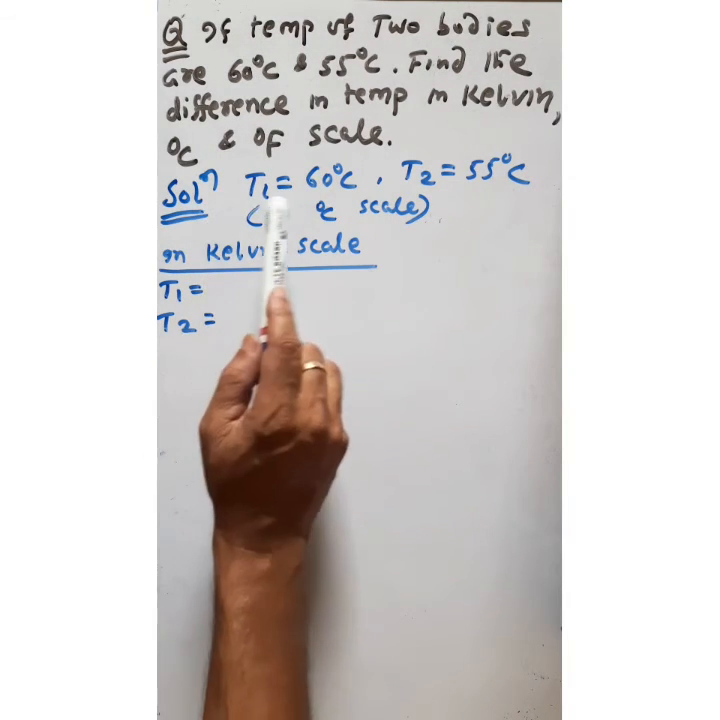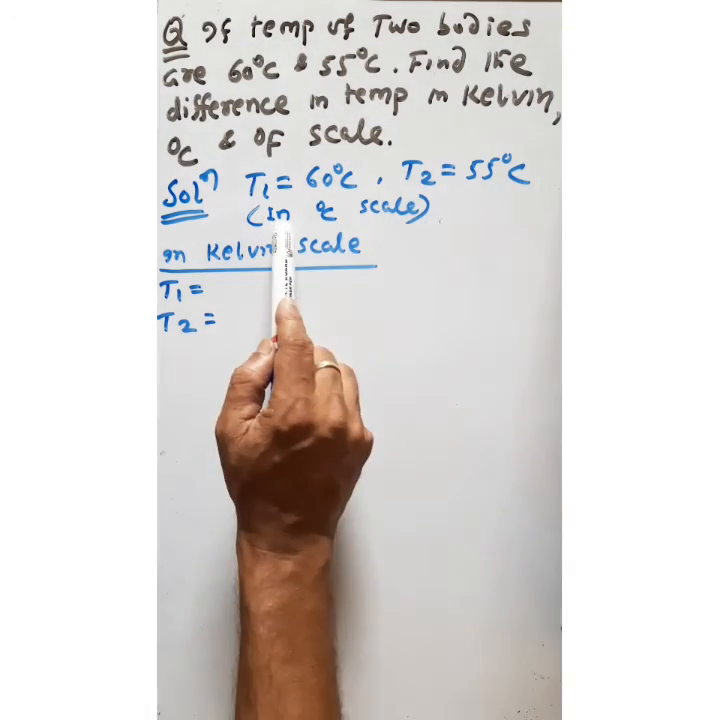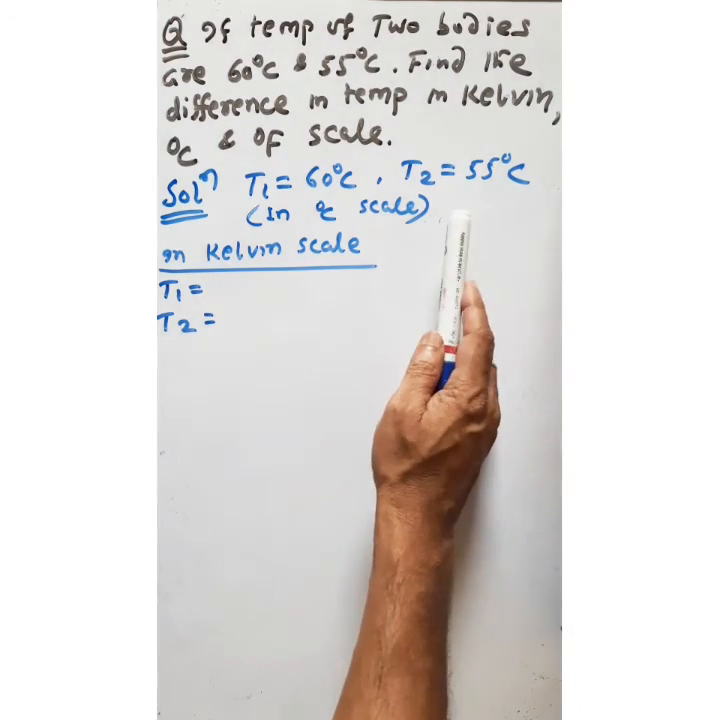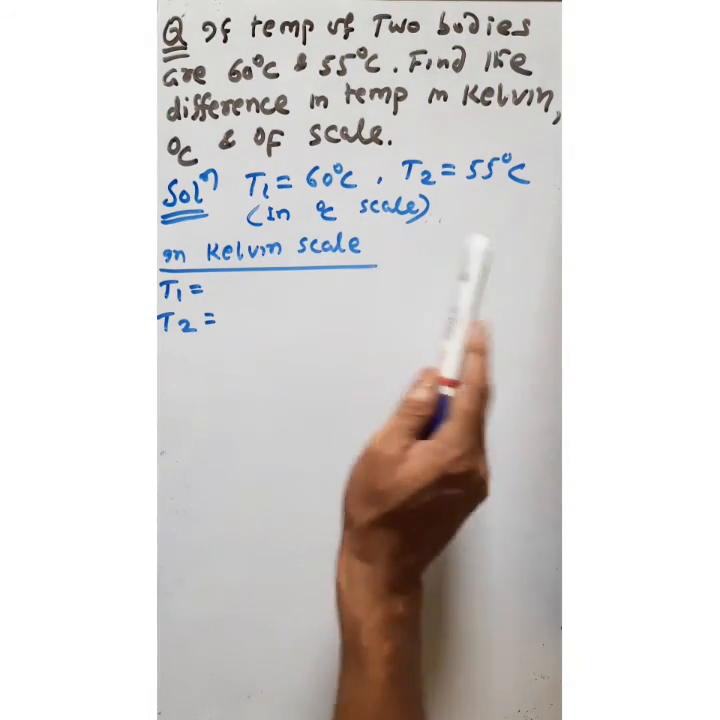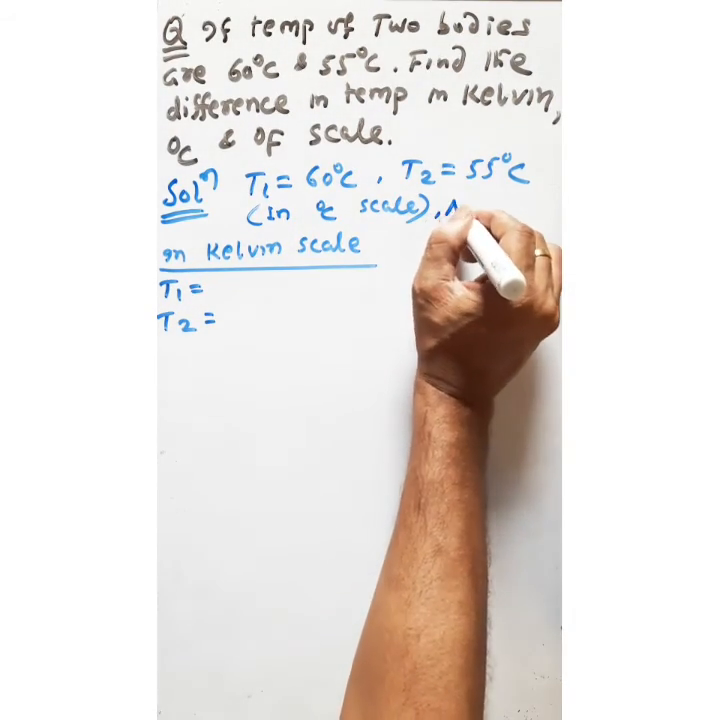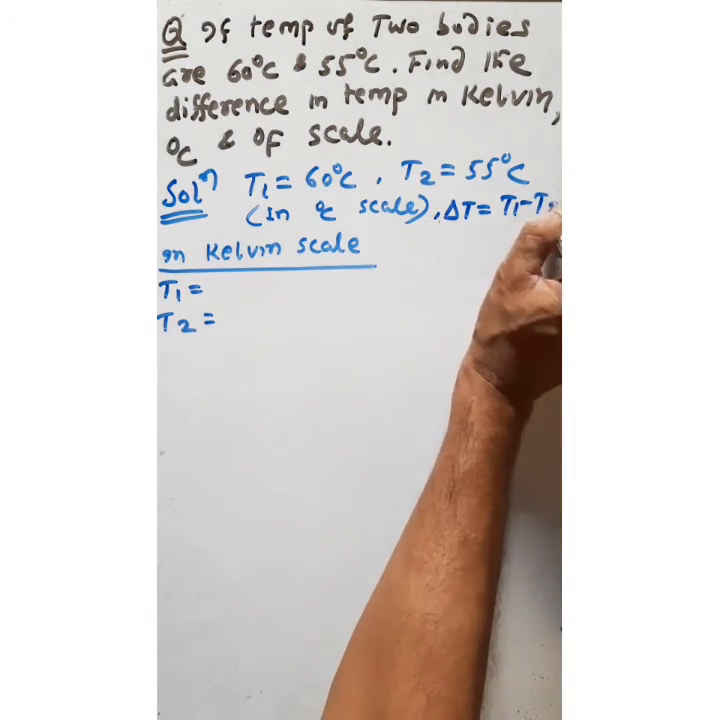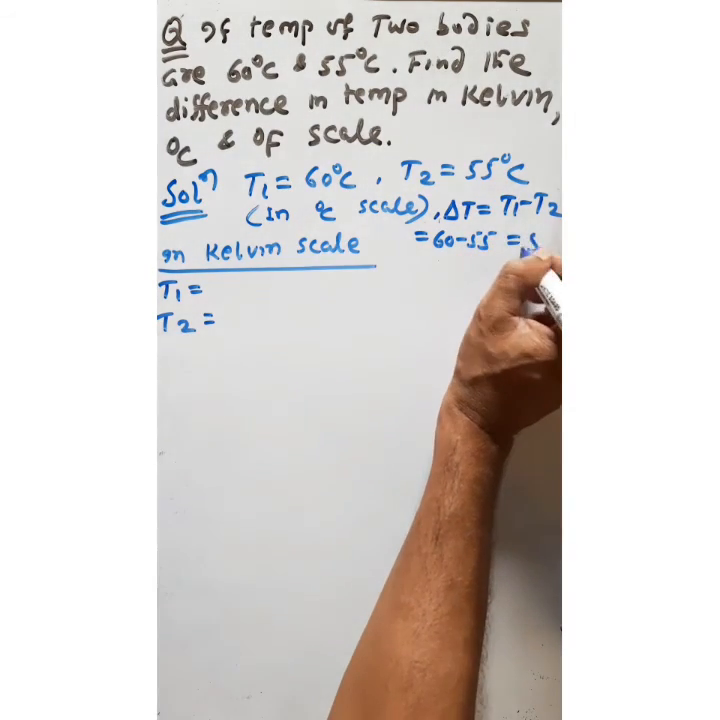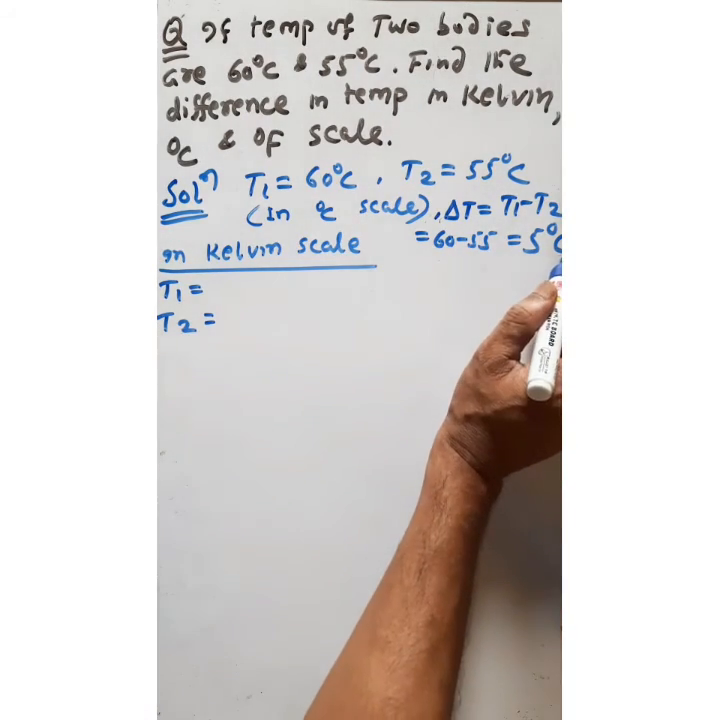So here the temperature of the bodies is given as 60 degree centigrade and 55 degree centigrade, in which scale? Celsius scale. So we have to find the difference in the temperature of these two bodies in Celsius scale, Fahrenheit scale and Kelvin scale. So first you find the difference in temperature in Celsius scale. So here T1 minus T2. T1 is equal to 60 minus 55, which is equal to 5 degree centigrade. So the difference in temperature in Celsius scale is 5 degree centigrade.